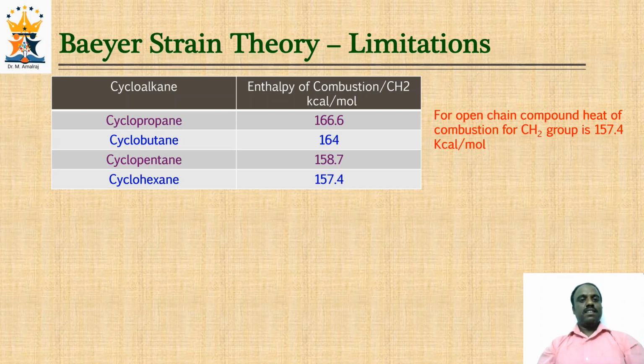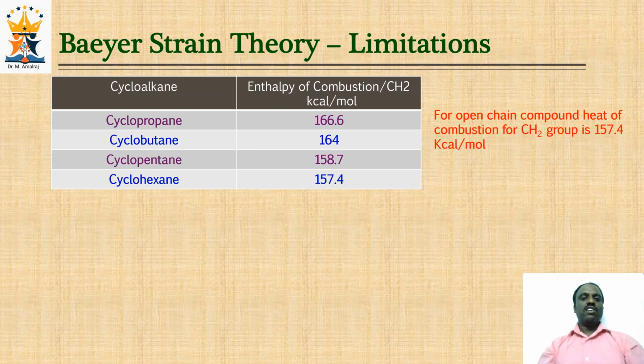But if we examine the enthalpy of combustion of cyclopentane, we see the value of 158.7 per CH2, which is relatively higher than the open chain compound, which is 157.4. But in the case of cyclohexane, it is almost the same.